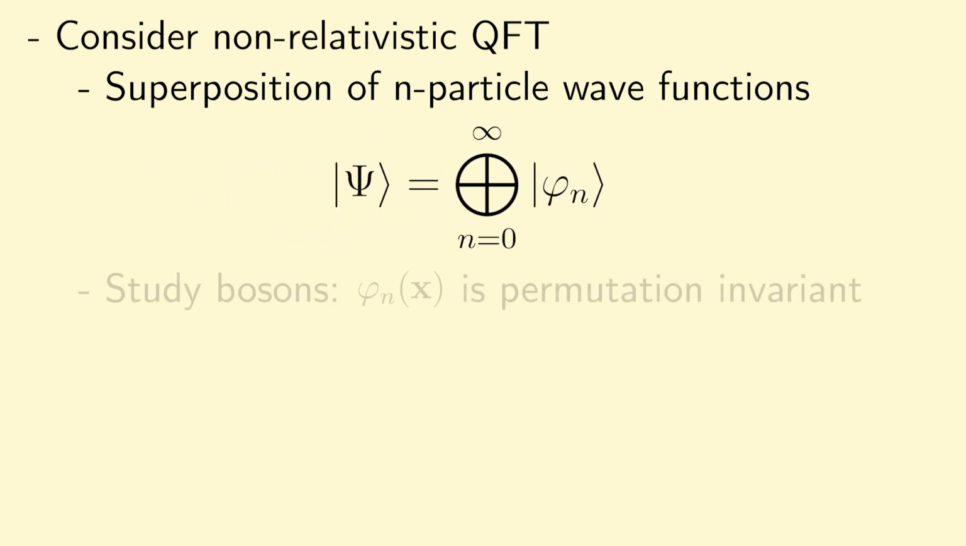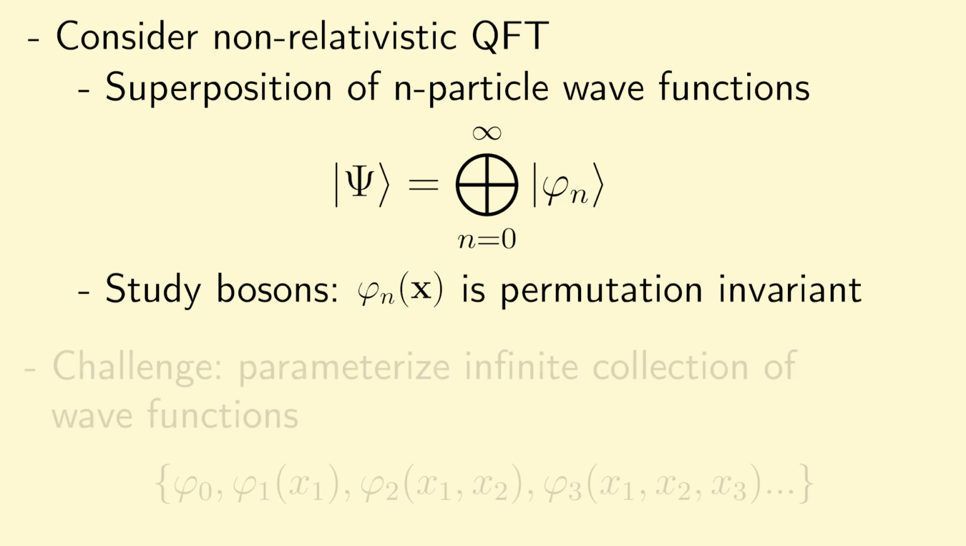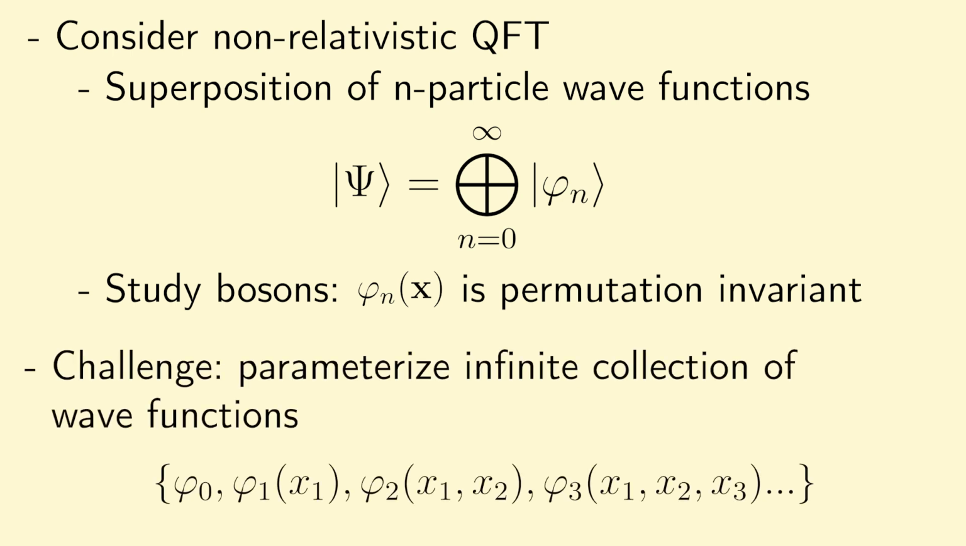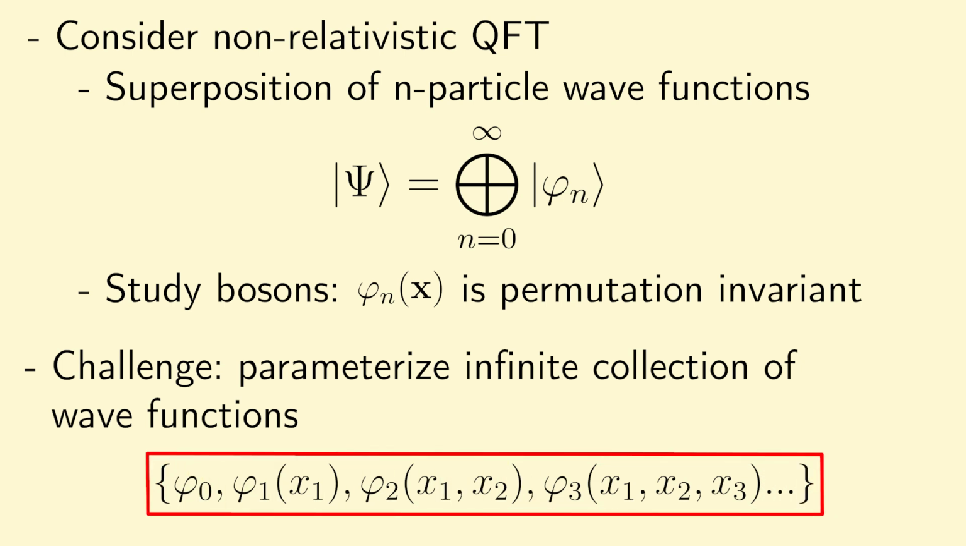Moreover, in our work we study bosons, in which case each one of these n-particle wave functions is permutation invariant in position space. So overall then, our goal is to construct a variational ansatz for this quantum field state, which is challenging because it requires a way to parameterize over the infinitely many n-particle wave functions, each of which takes in a different number of arguments. In particular, the zero-particle wave function is just a constant, the one-particle wave function is a function of one variable, the two-particle wave function is a function of two variables, the three-particle wave function is a function of three variables, and so on. And so then what we want is a variational ansatz that can collectively parameterize all of these n-particle wave functions in a compact expression. So let's see how we can do that.